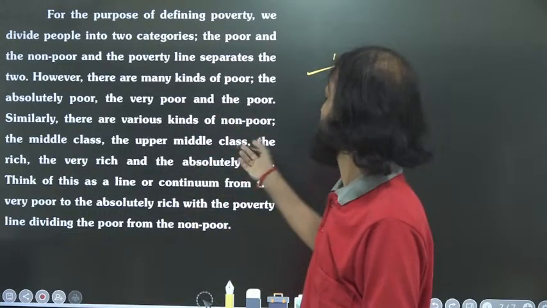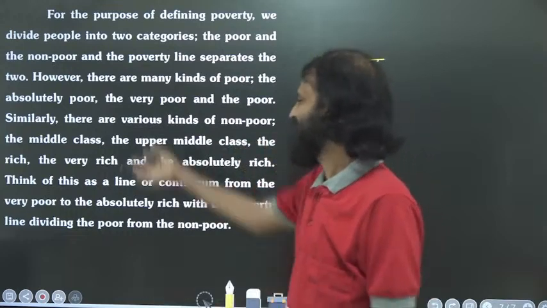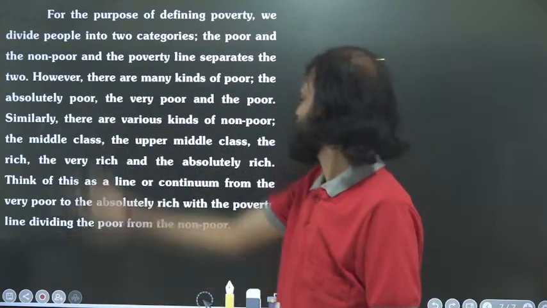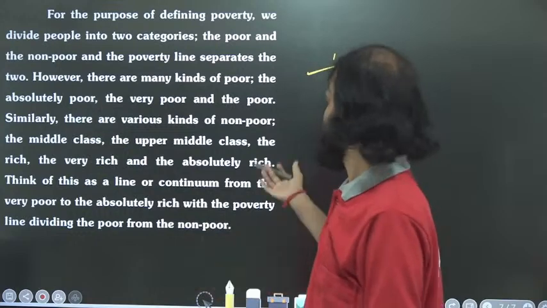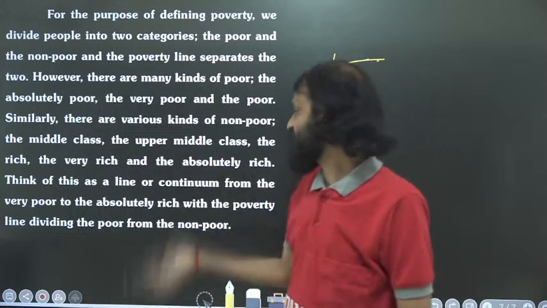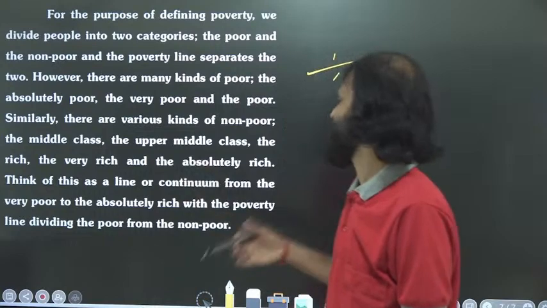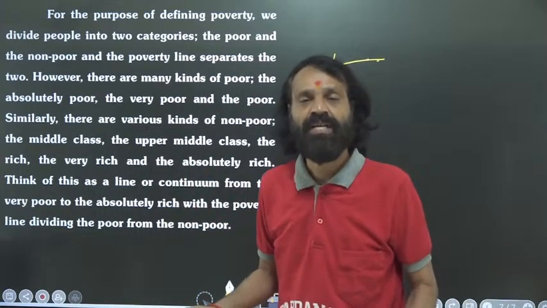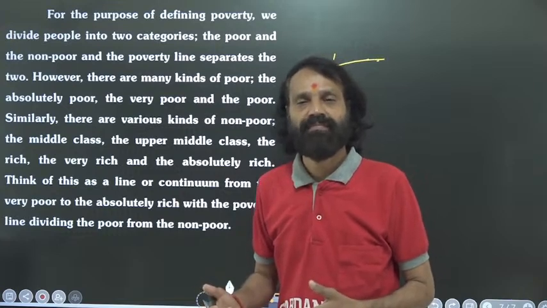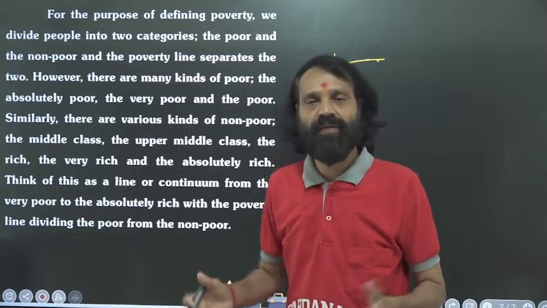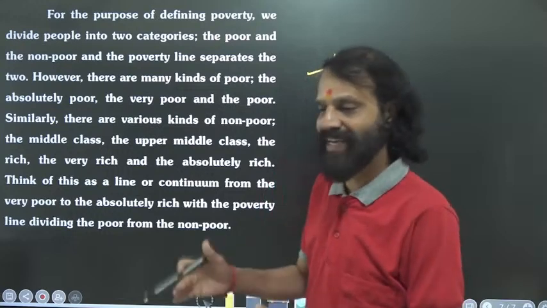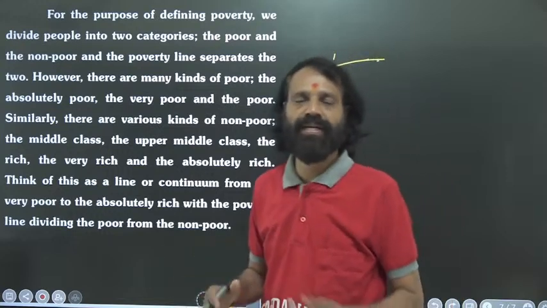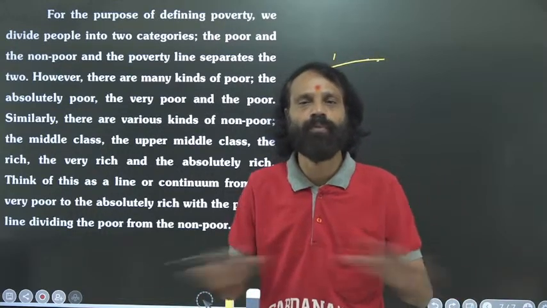Similarly, there are various kinds of non-poor people: middle class people, upper class people, then rich people, very rich people, and absolutely wealthy rich people. India is a vast country, so every sector is available here. Every different category of people is available when we study about poverty.